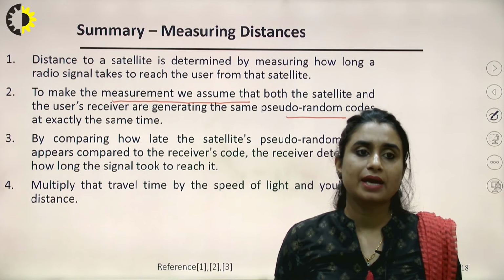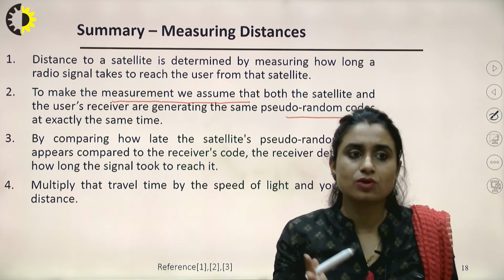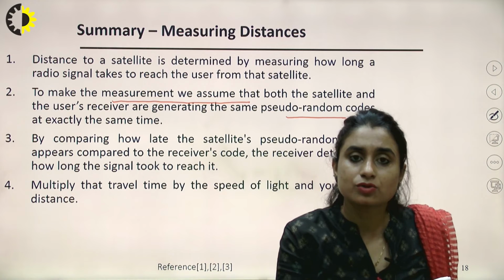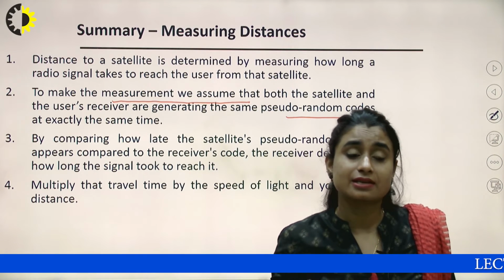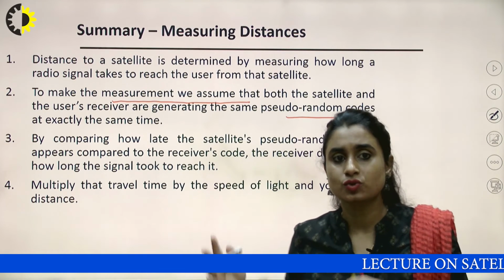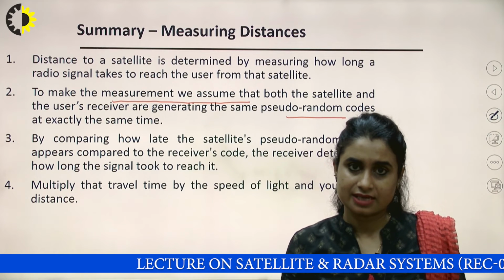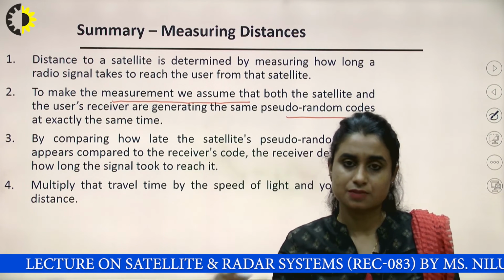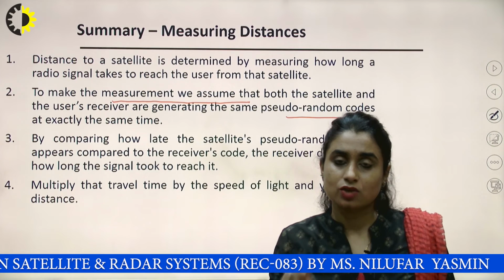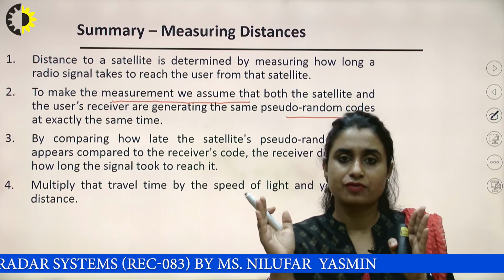Now by comparing how late the satellite pseudorandom code appears compared to the receiver's code, the receiver determines how long the signal took to reach, right? Transmitter and receiver generate at the same time, and when the receiver receives, it knows the time elapsed, the time gap between the two signals.